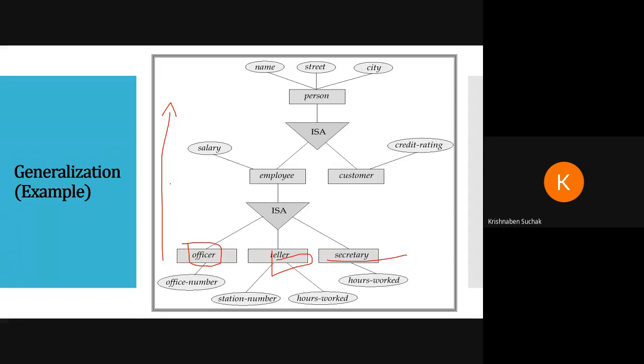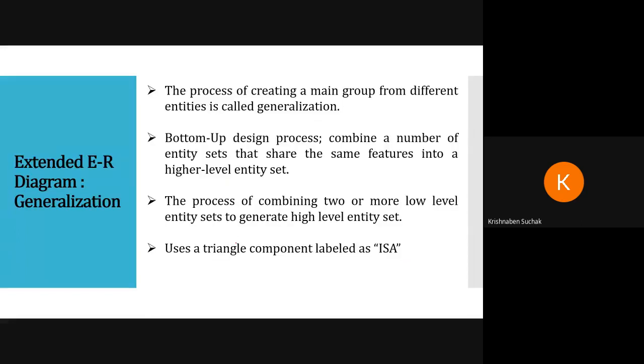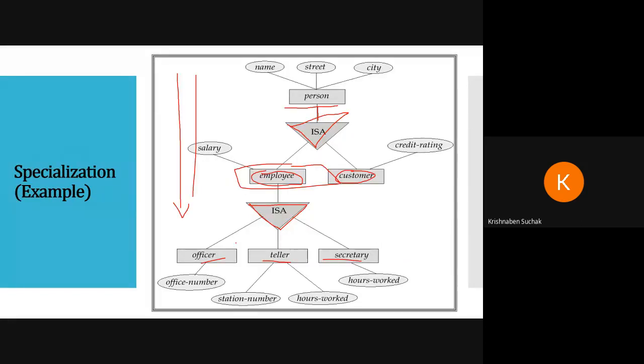In generalization, the concept is that you are making the main group of sub entities. Officer, then tailor and secretary. You are combining all these three into one main entity, that is called employee entity. All these three are combined into one main thing, employee. So it is going from down to up, bottom up. This is called the bottom up process. And in specialization, you are moving from top to down, so that is called the top down process. Is it clear now?